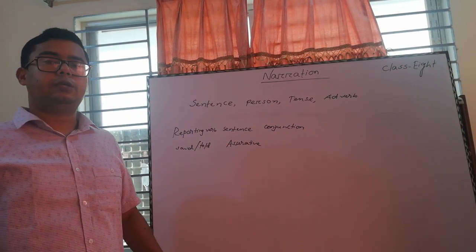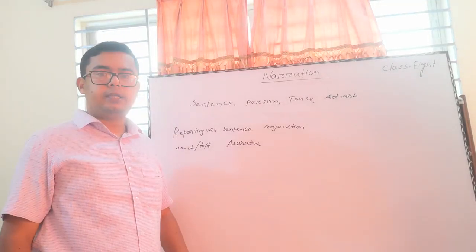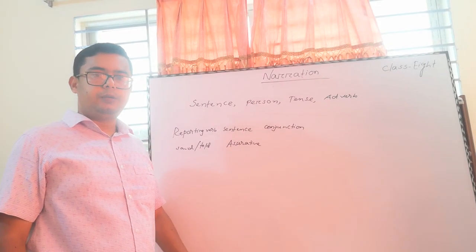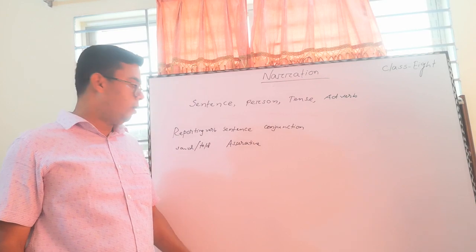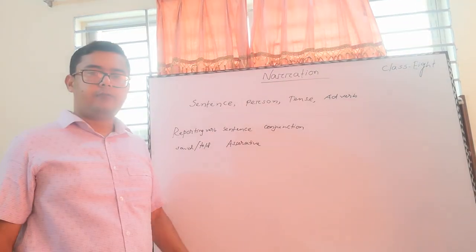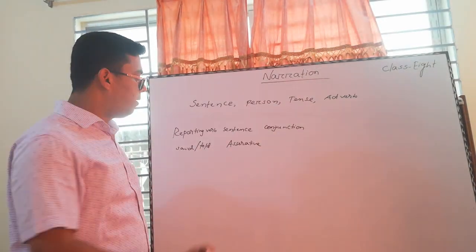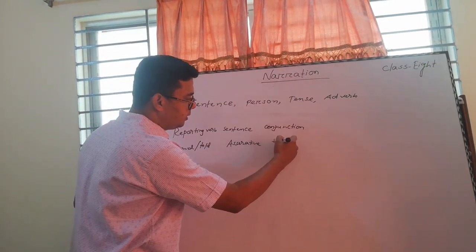Now come to the point where you should write said and where you should write told. If an object is available with the reporting verb, then you have to write told. If an object is not available, then you will write said. Then write the conjunction that.